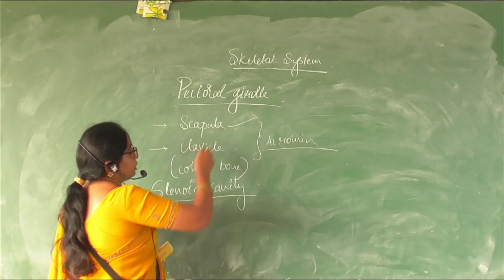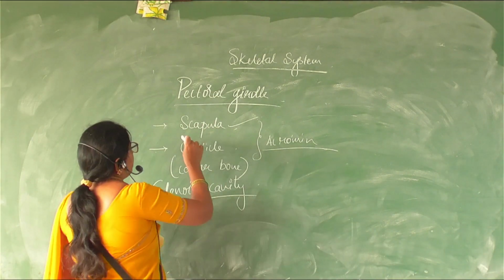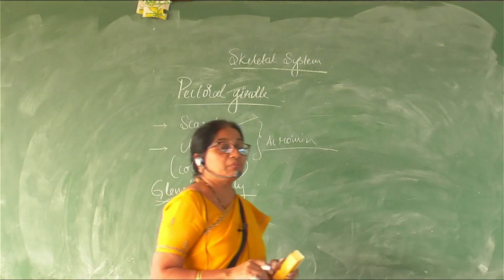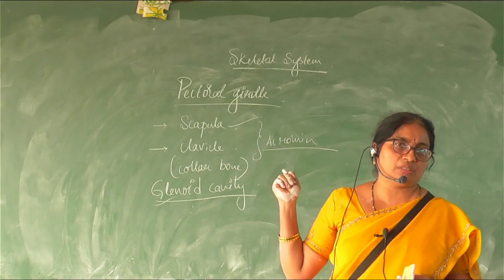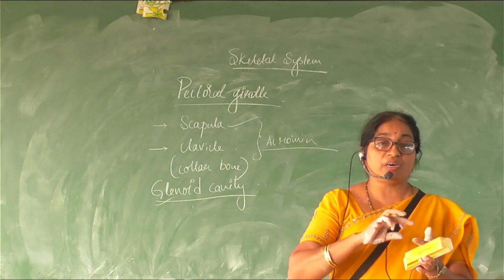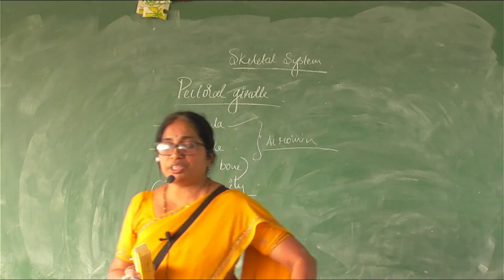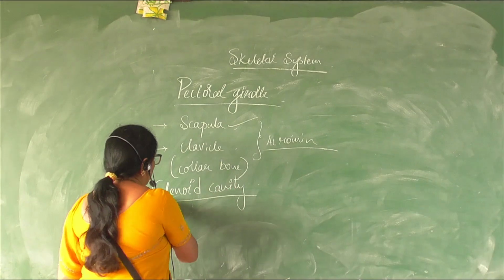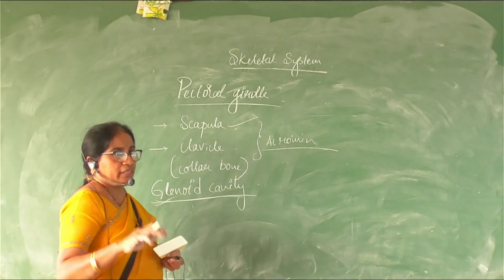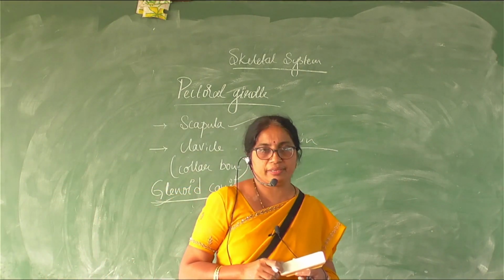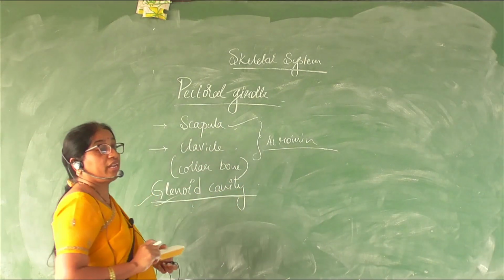Each girdle has 2 halves, the right part and the left part, and both of them have this glenoid cavity, and our upper arms are attached to the axial skeleton at this point of articulation. With the help of a ball and socket joint, the humerus bone articulates with the glenoid cavity and thus attaches the upper limb to the axial skeleton. Right? So remember the name of this cavity: it is the glenoid cavity.